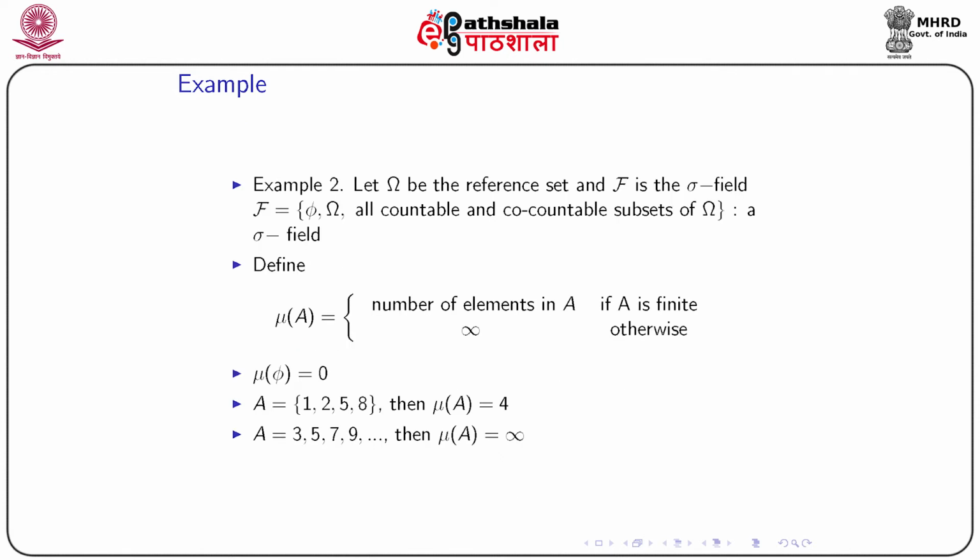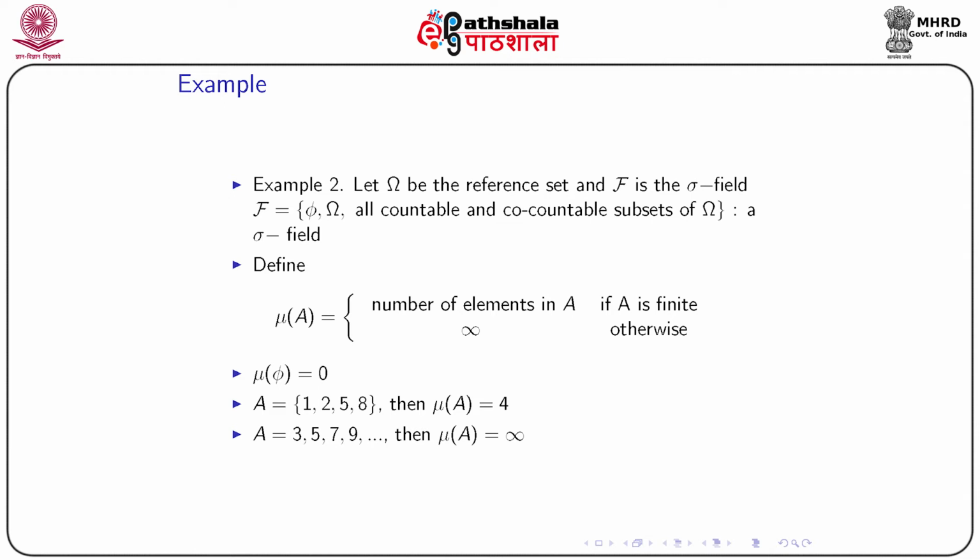Now, we consider another example. This is the second example. Let omega be the reference set and script F the sigma field, defined as phi, omega, and all countable and co-countable subsets of omega, just like the previous example. Now, we define the measure mu of A as the number of elements in A, if A is finite. If A is not finite, then it will be infinity. For obvious reason mu of phi will be 0, because we do not have any element in phi, and we define the measure in such a way that for the null set the measure will be 0.